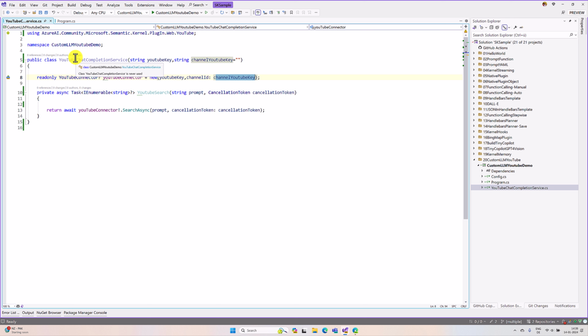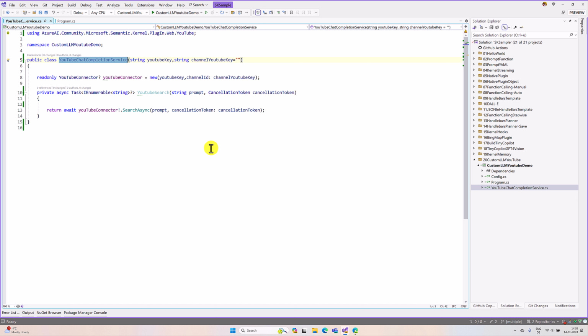This class has a constructor, a primary constructor. Here I pass these two keys, the YouTube key and the channel YouTube key. The channel YouTube key is passed as null by default. This class contains one function, at the moment a private function called YouTubeSearch. Here we have to pass our query. Based on our query, it connects to the search function to get the related video information.